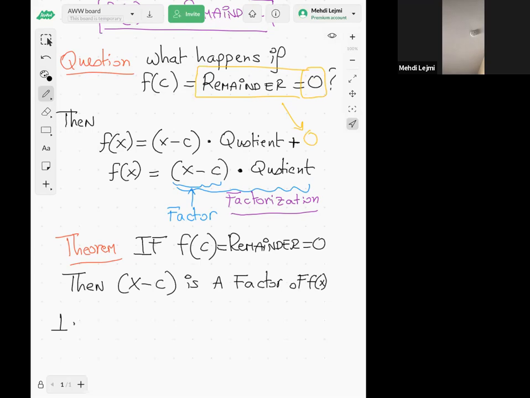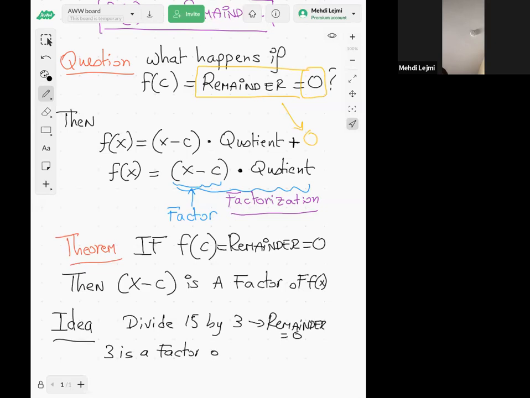To make it simple, guys, let's use numbers instead of polynomials. Say you divide 15 by 3. You get 5, and the remainder is 0. It means that 3 is a factor of 15, since 15 is 3 times 5. So all I'm saying is that if the remainder, which is f of c, is 0, then the divisor, the 3 or the x minus c, is a factor.